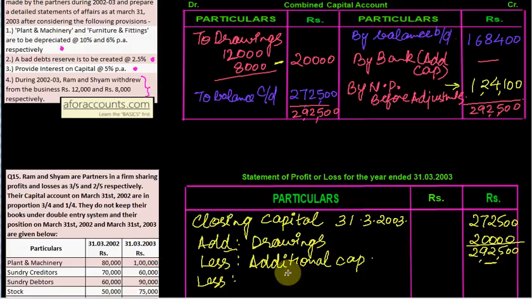And less opening capital or capital at the beginning of the year, opening capital. Now what is that opening capital? See, in the capital account you have already taken 168,400. So opening capital 168,400. उसको लेस करो, and net profit as same 124,100 is derived.